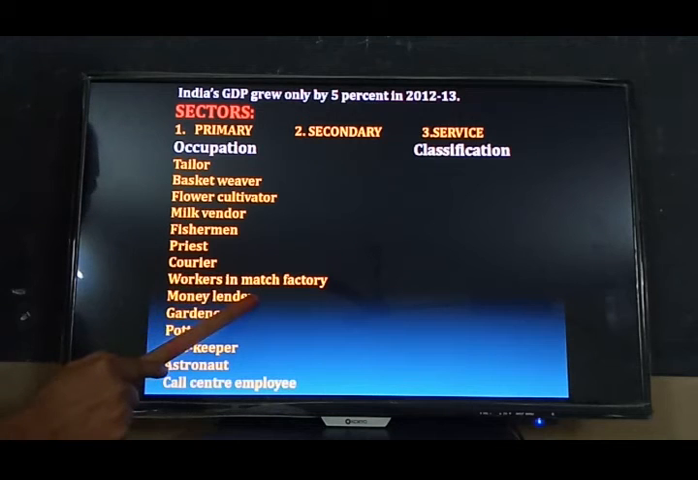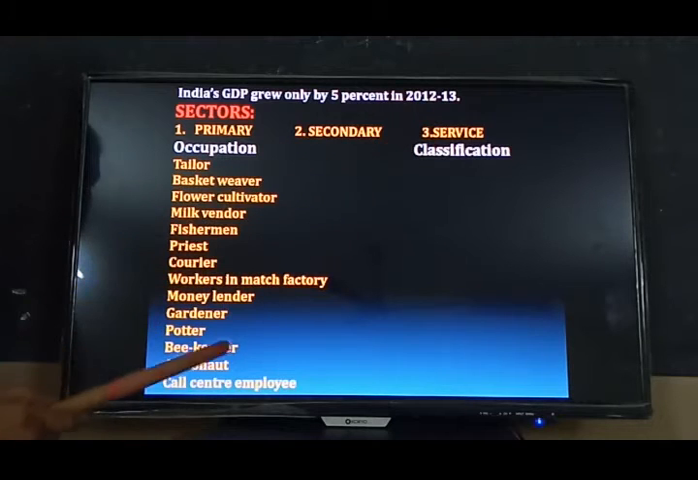He also cannot produce any good. He will help people with money, so he will collect some interest from those people. That's why this comes under the service sector.